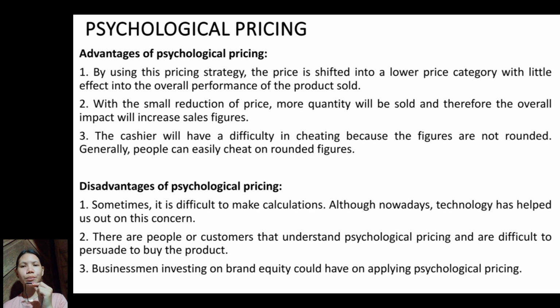Therefore, psychological pricing is a system of setting the price of a company's product slightly lower than the rounded prices. For instance, if the price is 100 pesos, the psychological price is 99 pesos. Or if the price is 1,000, the psychological price is 999 pesos. This is based on the belief that generally consumers tend to process the prices from the leftmost digit to the right. The effect of this psychological pricing system is that the consumers think that the price is cheaper than it actually is.